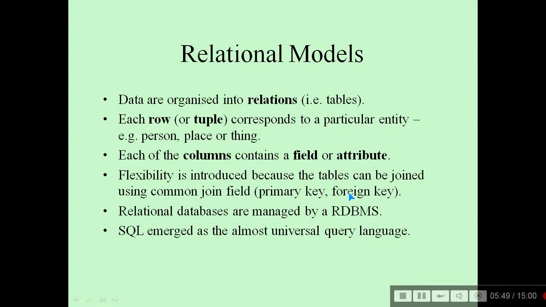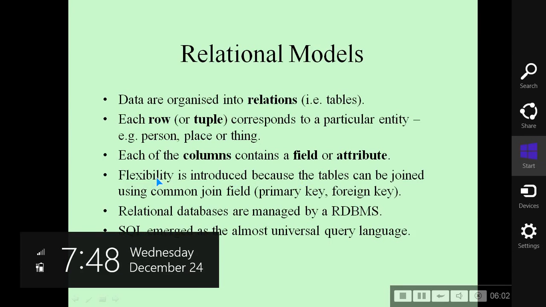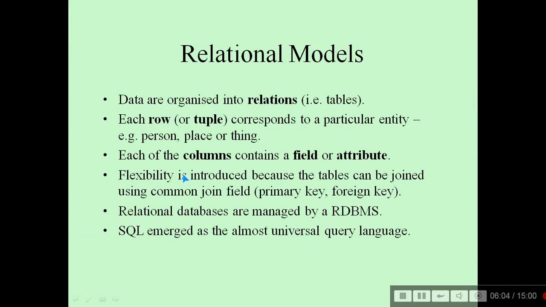Then came the relational model. Data are organized into relations, that is, tables. Each row or tuple corresponds to a particular entity, for example a person, place or thing, and each of the columns contains a field or attribute. Flexibility is introduced because tables can be joined using a common joining field like the primary key or a foreign key, which is unique. Relational databases are managed by an RDBMS, relational database management system. SQL emerged as the most universal query language.